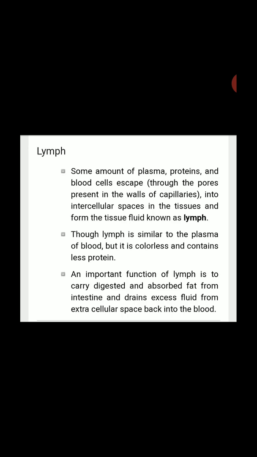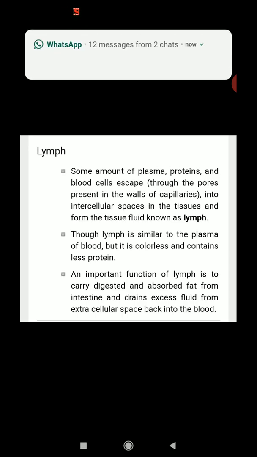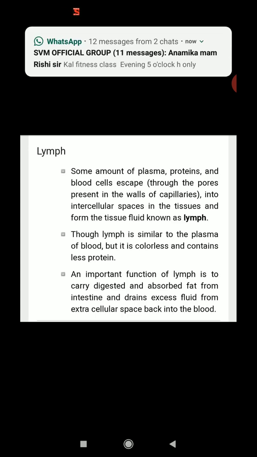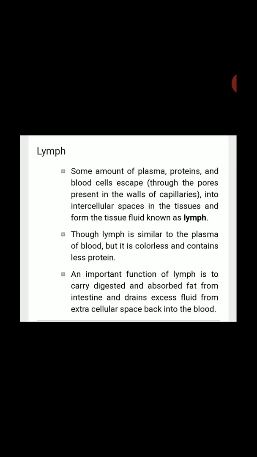The important function of lymph is to carry the digested and absorbed fat from the intestine. Second function is to drain excess fluid from the extracellular space back into the blood. So these are the important functions of the lymph.